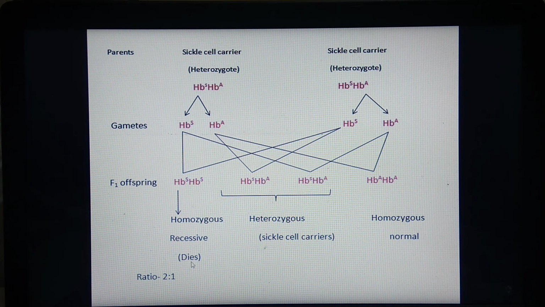A question can be asked: marriage between two carriers will be avoided for sickle cell anemia. Give reason. Because there is a possibility of development of a homozygous recessive individual, which will die. So marriage between two sickle cell carriers is avoided.